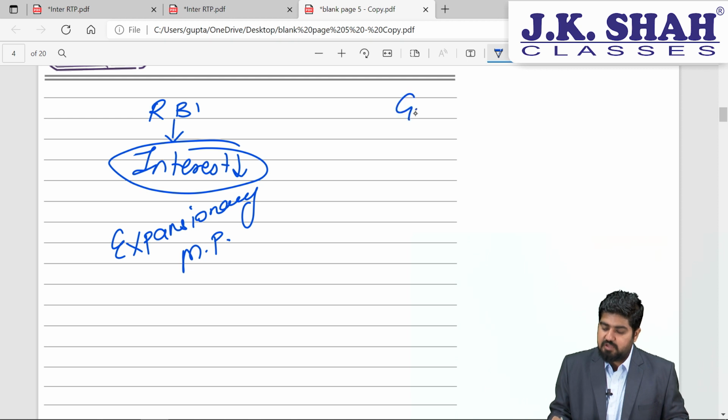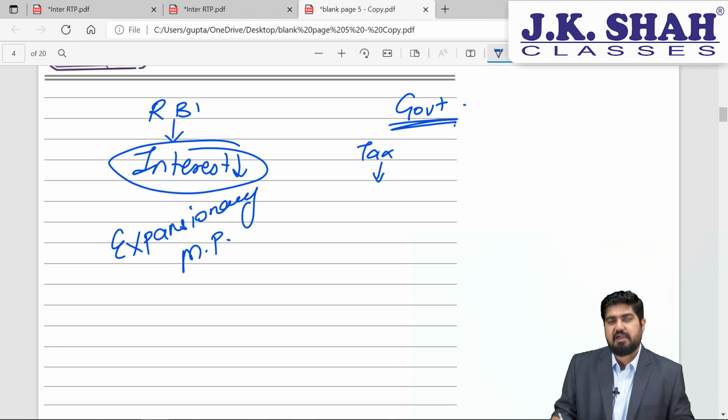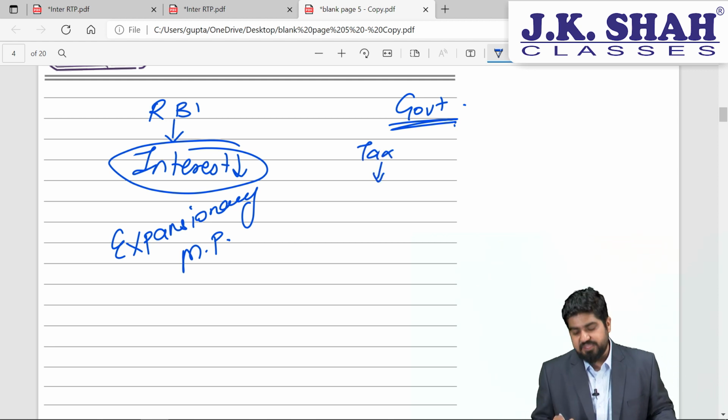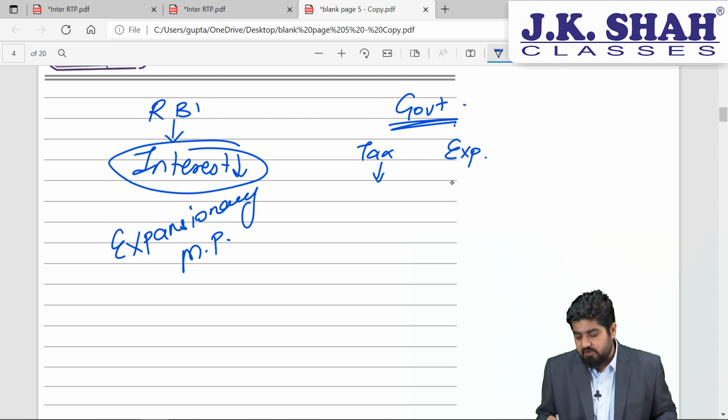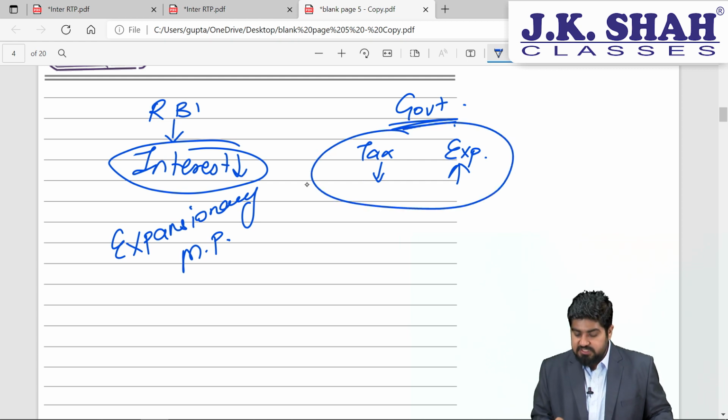And similarly, what is government to do here? At the time of recession, government can reduce the level of taxes so that people have more disposable income in order to spend in the market. At the same time, government should do an additional level of expenditure. So more expenditure means people will have a higher amount of money and they can spend in the market. Now this is called expansionary fiscal policy.